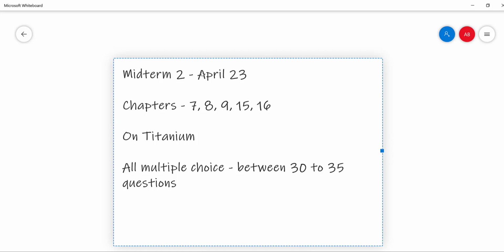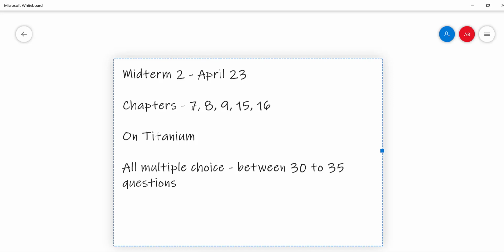So the exam will be during the regularly scheduled class hours, and I might put like an extra 5 or 10 minutes for you to work on this exam. So it will start at the regular class start time, and you will have about an hour and 20 minutes to work on this exam. Five chapters are covered on this exam: chapters 7, 8, 9, 15, and 16.